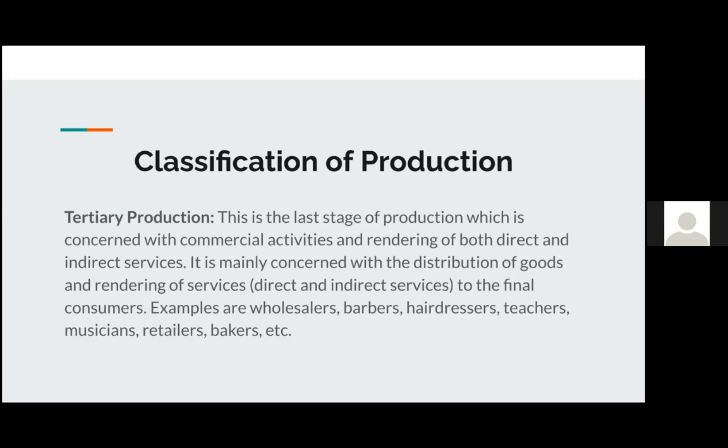And then in the tertiary stage, we'd have wholesalers who would sell loads of the tomato paste to smaller retailers. Other examples of businesses that fall under tertiary production are barbers, hairdressers, teachers, musicians, and other types of services that you can think of.